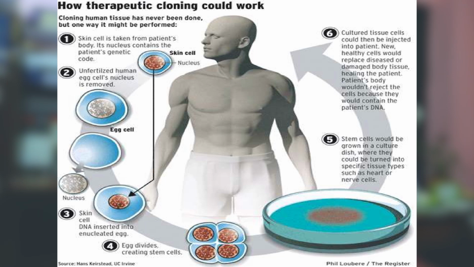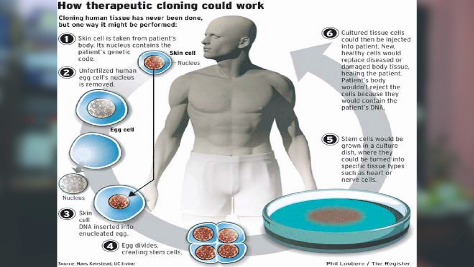So how would therapeutic cloning work? This diagram shows a skin cell is taken from the patient's body. Its nucleus contains the patient's genetic code. Then an unfertilized human egg cell's nucleus is removed. The skin cell DNA is inserted into the enucleated egg, and the egg divides creating stem cells.